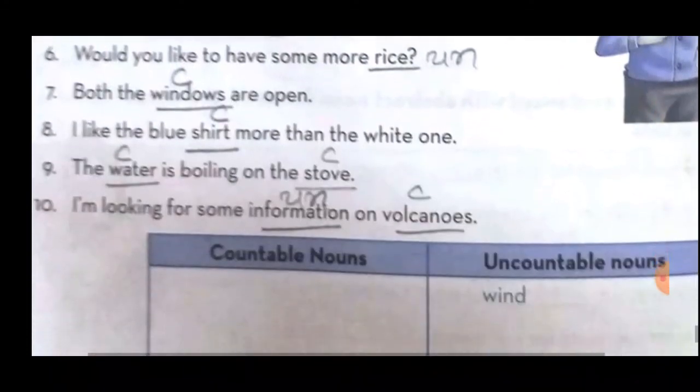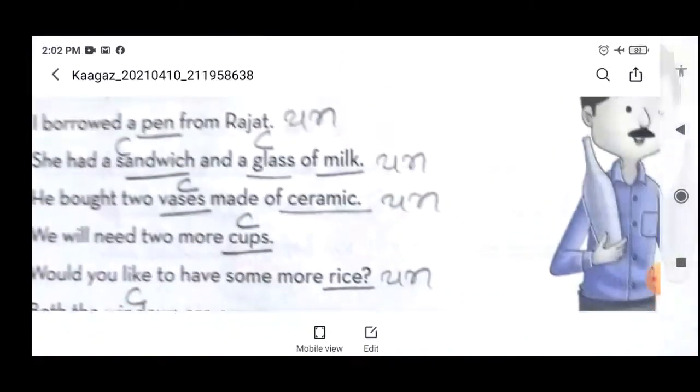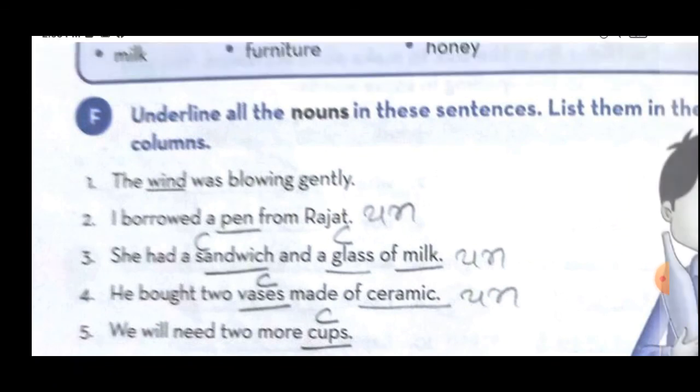So here students, a column is also given, countable nouns and uncountable nouns. So here in uncountable noun category wind is written. Okay, afterward you have to write all the nouns. First we can do it this way. Second, I borrowed a pen from Rajat.